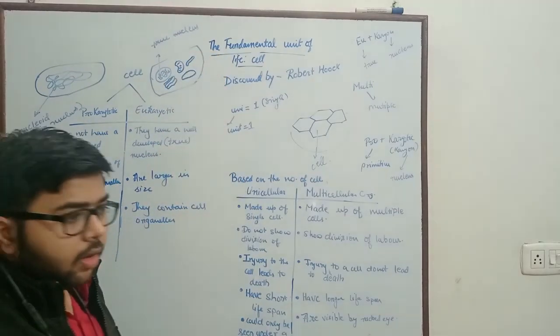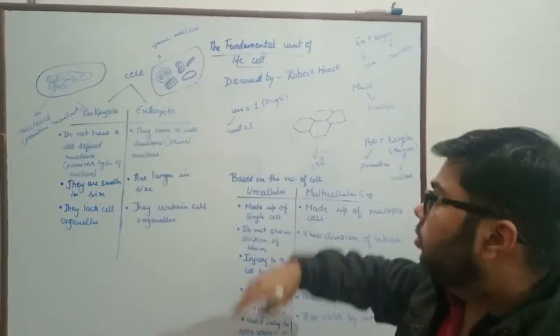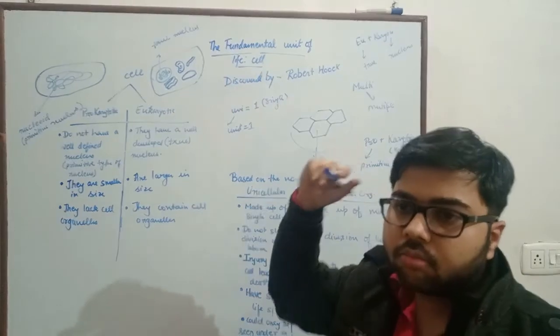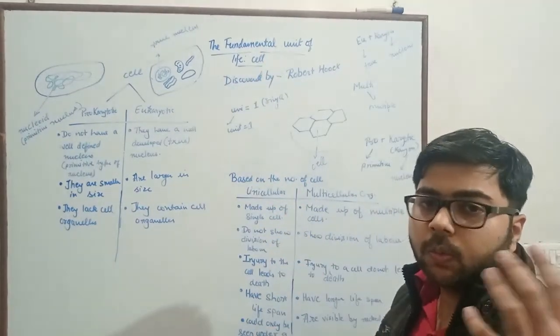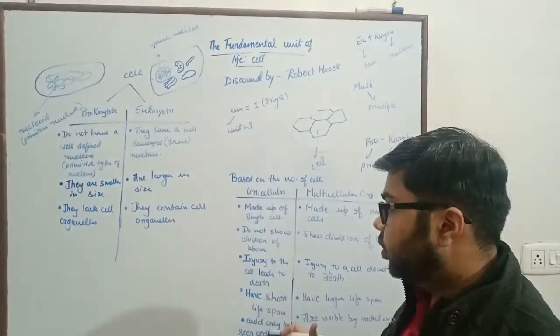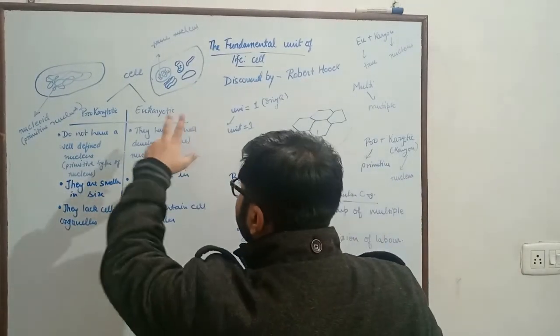All these will be dealt with in further lectures, but for now consider them important components of a cell that help it perform certain functions in coordination.